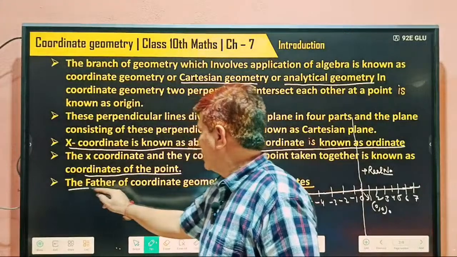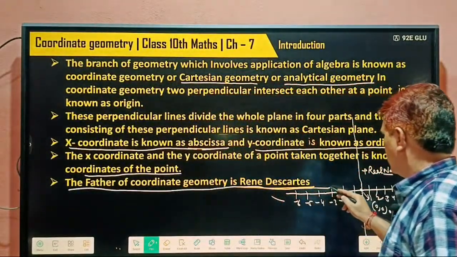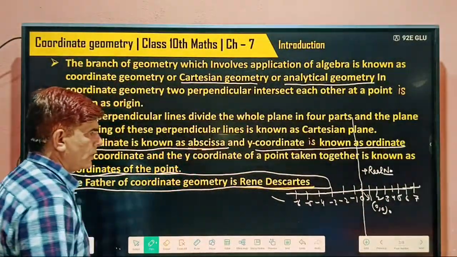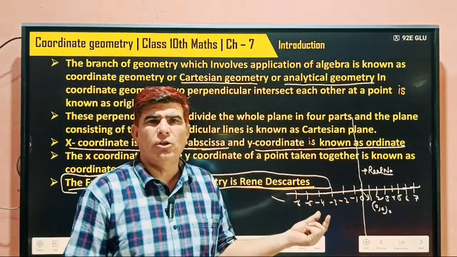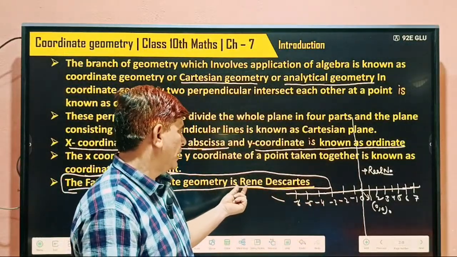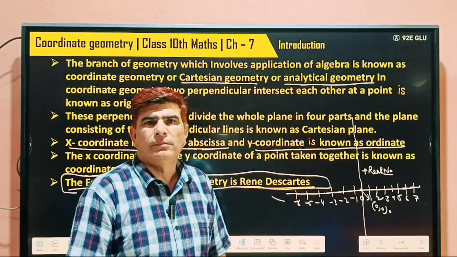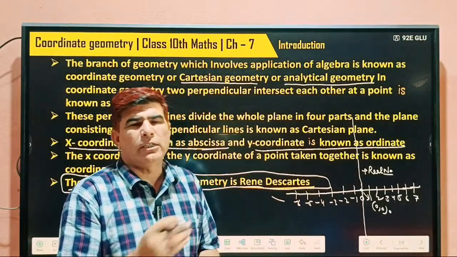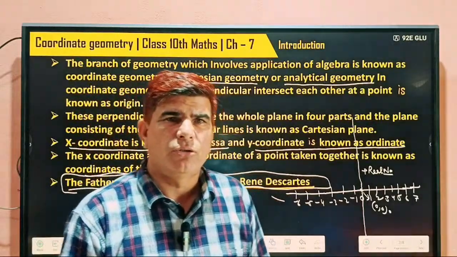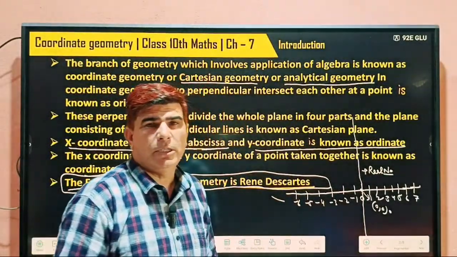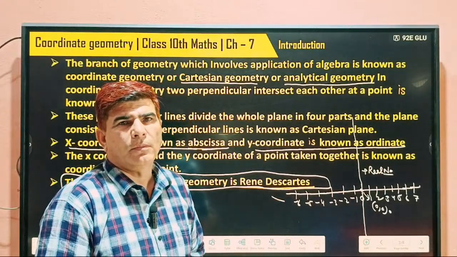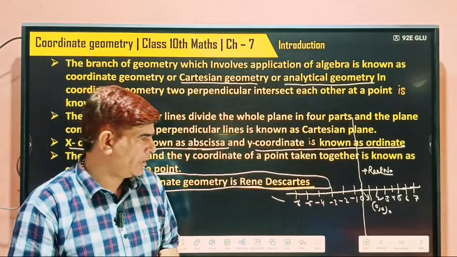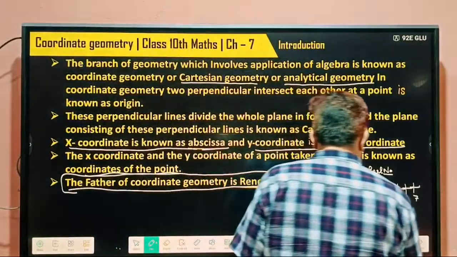And this is the first person who told about coordinate geometry. So that's why he is called the father of coordinate geometry. This is not coming in your exam, but for your knowledge you need to know Rene Descartes. This is the person who first told we can solve algebra with the help of geometry also. So that's why this name is given, coordinate geometry. Then what else do we say? Coordinate geometry, Cartesian geometry, and what? Analytical geometry.